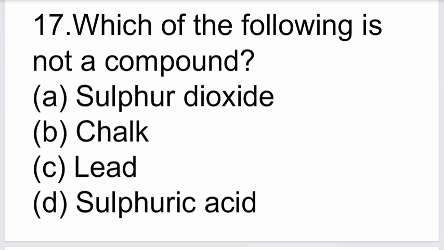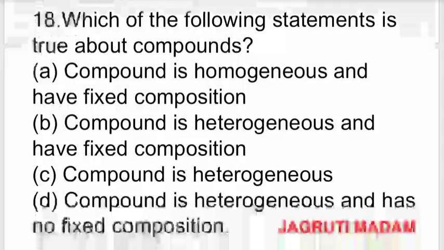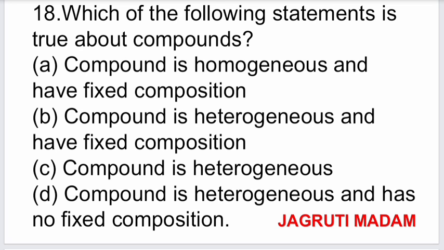Next question. Which of the following is not a compound? The options are sulfur dioxide, chalk, lead, sulfuric acid. The correct option is C, that is lead. The next question. Which of the following statements is true about compounds? Options are compound is homogeneous and has a fixed composition.